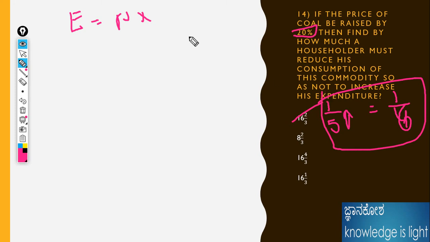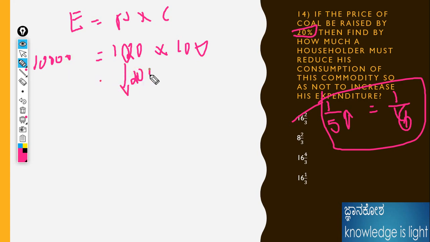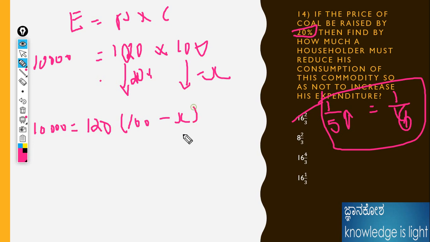I will show my base method as well. Percent x by 3. Therefore, what is the price increase? 120%, because initial price is 100 and consumption also is 100. Then expenditure is the multiplication of those things, 10,000. Then increase by 20%. Then we don't know how much it is reduced, so minus x. Therefore 10,000, 20% increase means 120 is coming. Now this is 100 minus x. Okay, for solving that problem, I will do.